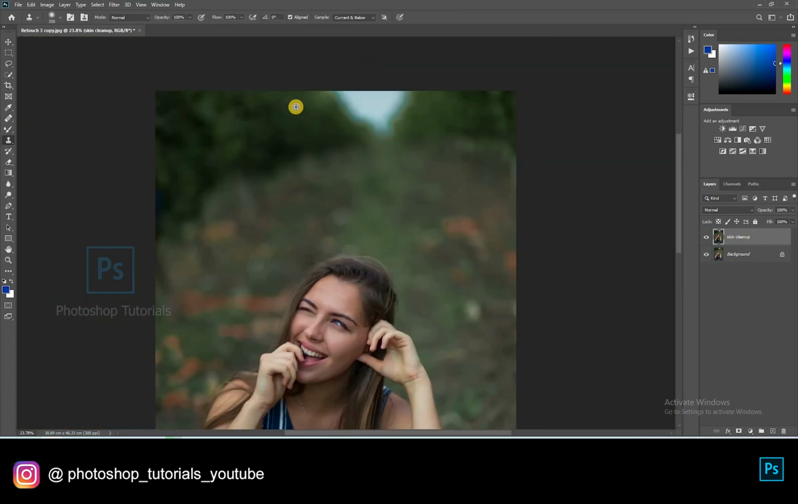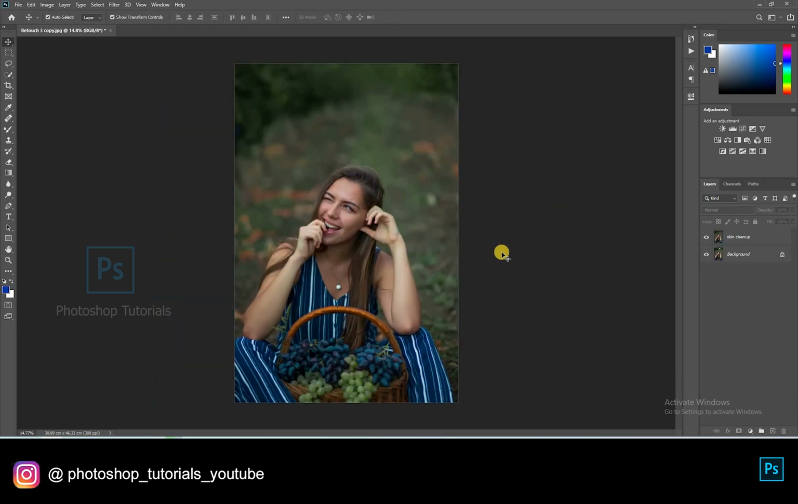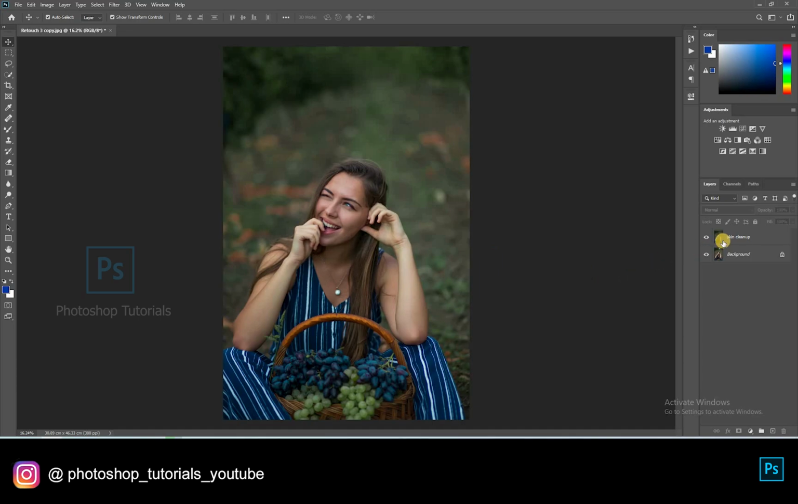Let's patch the white area using a clone stamp tool. This is fine. Now, we're gonna perform frequency separation technique. This technique makes the skin smooth without losing its texture. Okay, let's get into it.